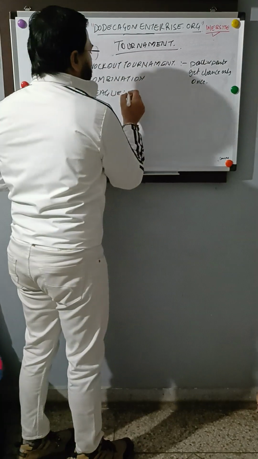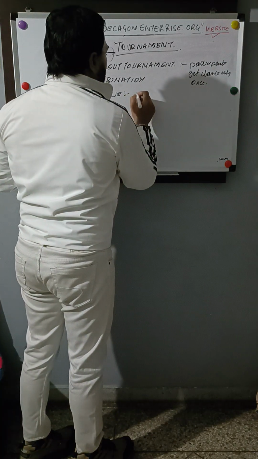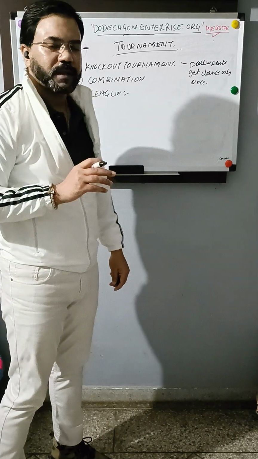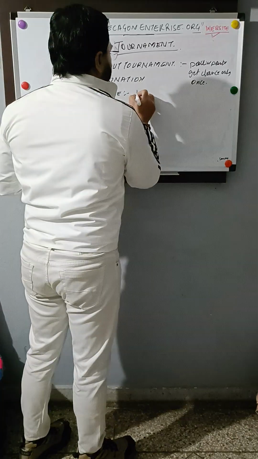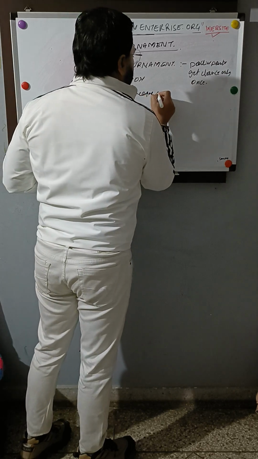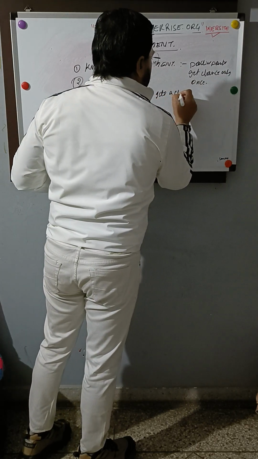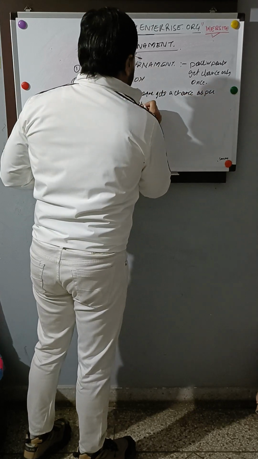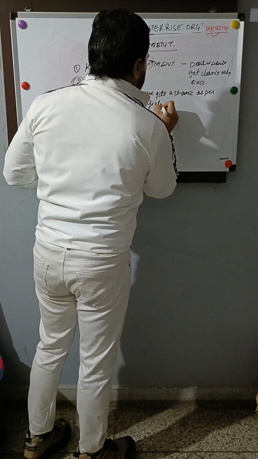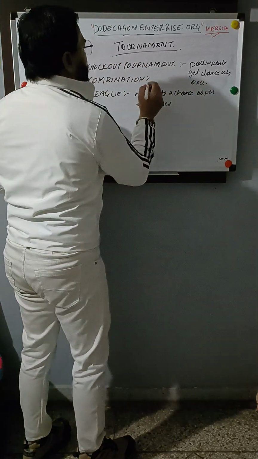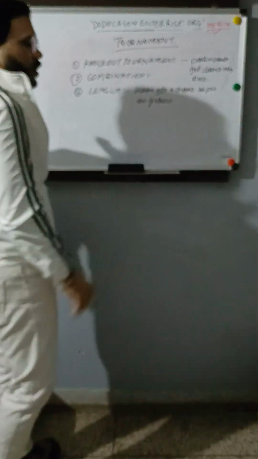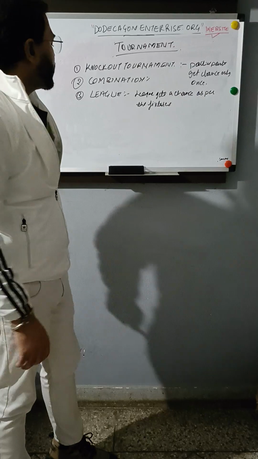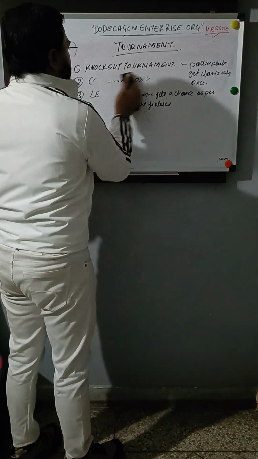Meanwhile, in league tournament, they get a chance as per their fixtures. Combination gets a chance with the combination of knockout and league tournament. Now, this is how we are going to start with one example of knockout tournament.